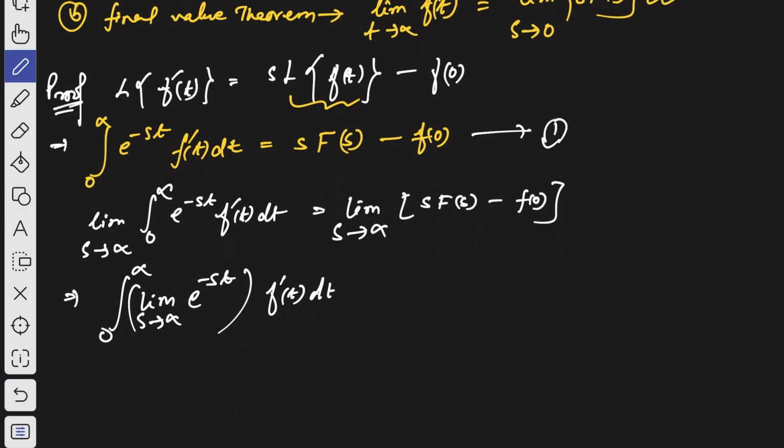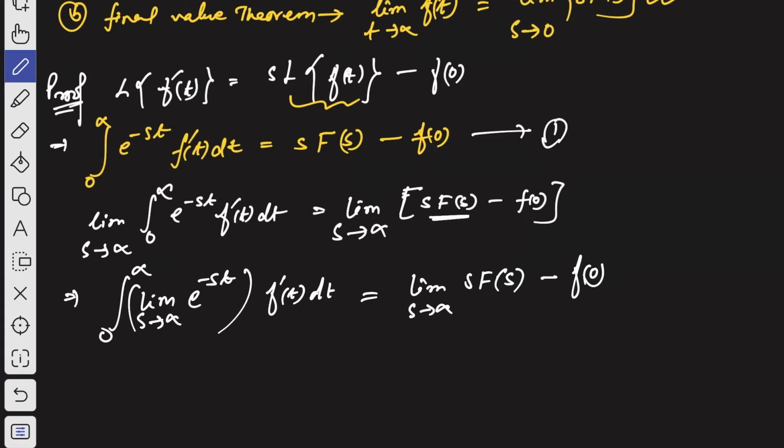That's what we can write. So hope you have understood this till now. And on the right hand side, this is a function of s, so we can write limit s tends to infinity of s into capital F of s, and minus f of 0, right? We can write this way.